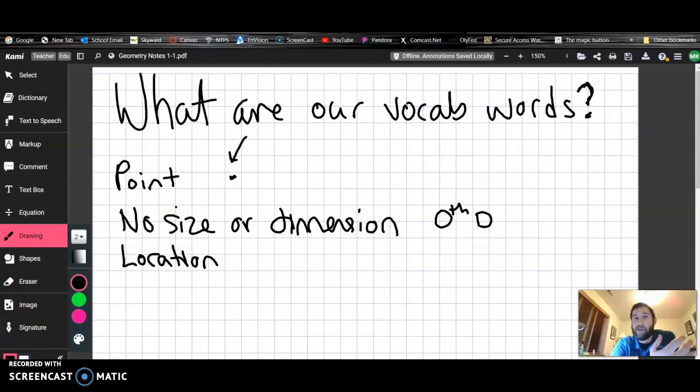And so the point that I talked about up here, we draw it by using the width of our pencil lead at the tip of our pencil, and that's how we represent it, but we're not actually drawing a point because we're always drawing something that's too big. Everything that exists in our real natural world is always larger than a point.